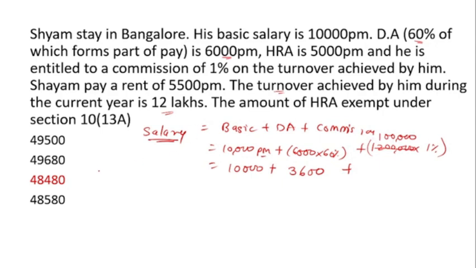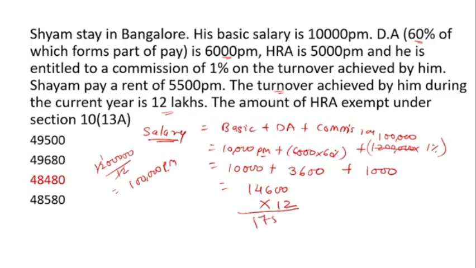So 12 lakh divided by 12, we will get 1 lakh. So 1 lakh per month. Then on 1 lakh per month we will calculate 1%, so we get 1,000. Then adding this we get 14,600, and after that we multiply with 12. 14,600 multiplied by 12 is 1,75,200. So the salary is 1,75,200.